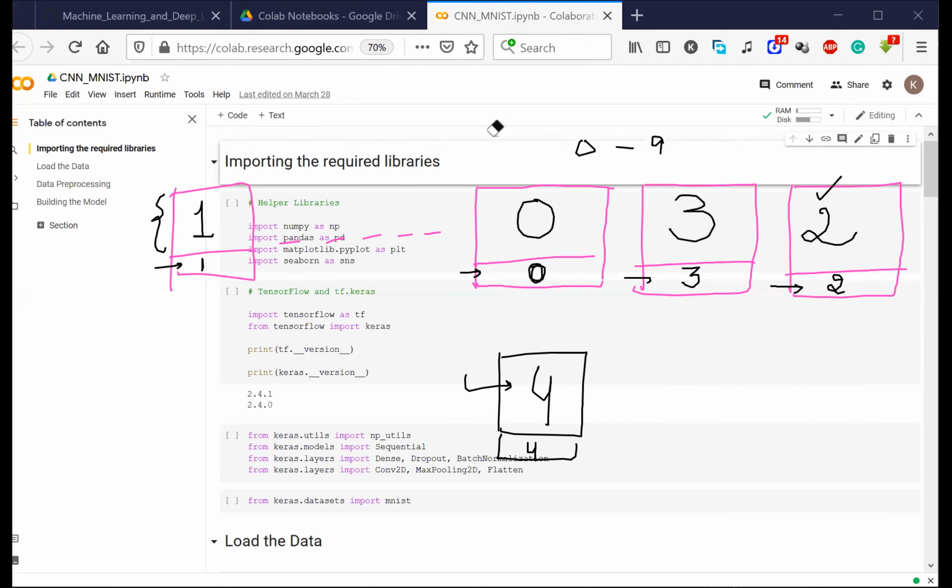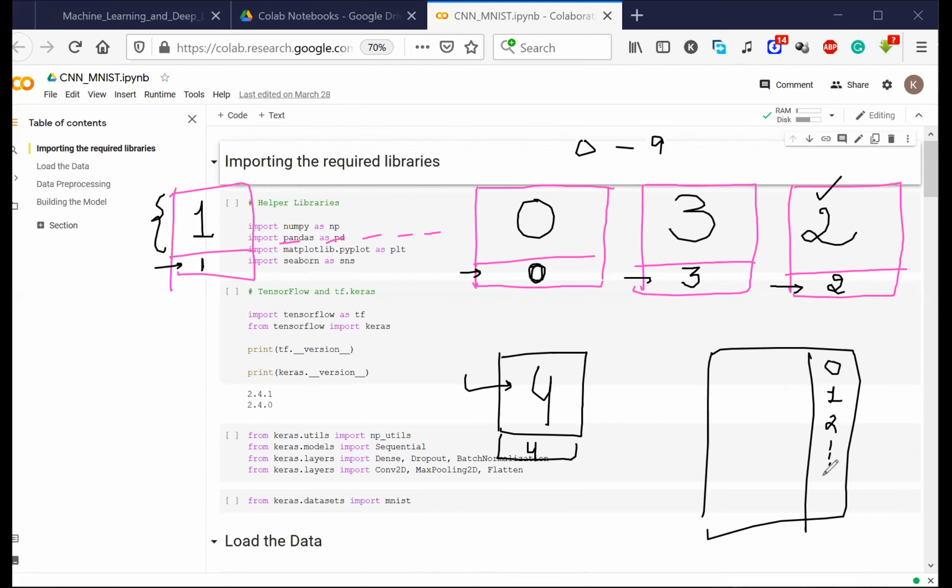What is a classification problem? If you have the data, you just need to see the output label. In this case, the output label can be 0, 1, 2, 3, and so on up to 9. It is a discrete value. It is numerical, no doubt, but it is discrete. You can count it. It is categorical. The categories can be 0, 1, 2, 3, 4, 5, 6, 7, 8, and 9. 10 different categories are there.